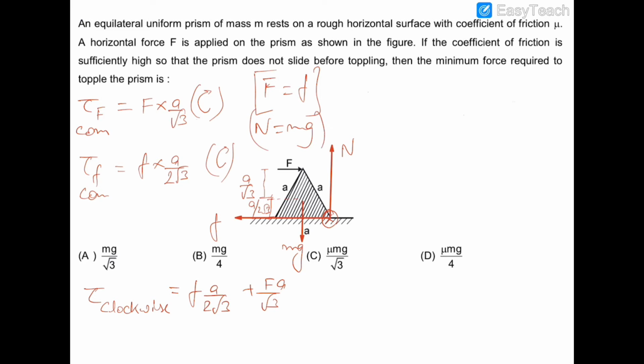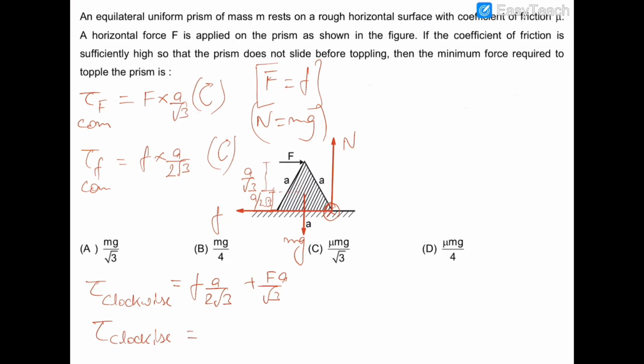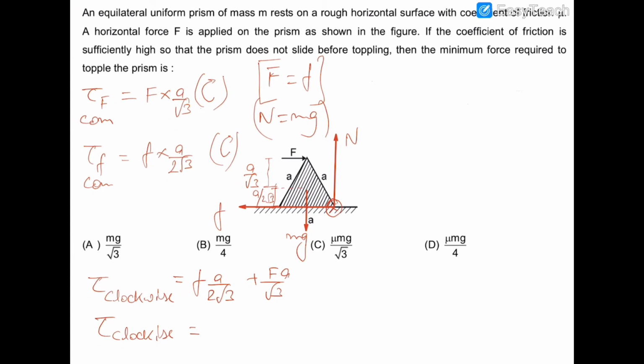So if we substitute this value of F, then the clockwise torque will be equal to F a by 2 root 3 plus F a by root 3, which is 3 by 2 F a by root 3, and it can be written as root 3 F a by 2. So this is the net clockwise torque which is toppling this prism.